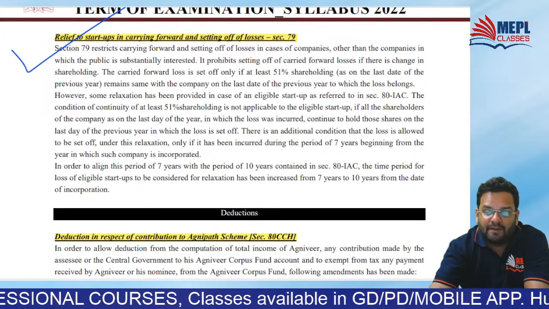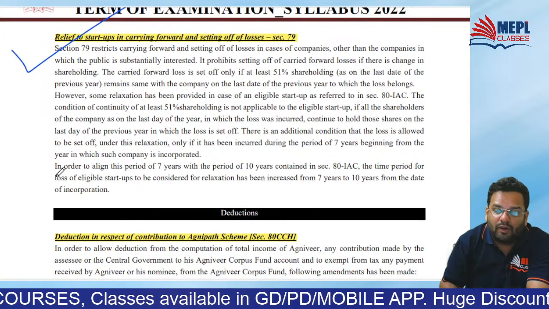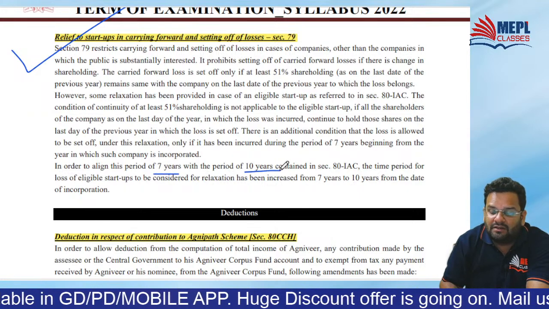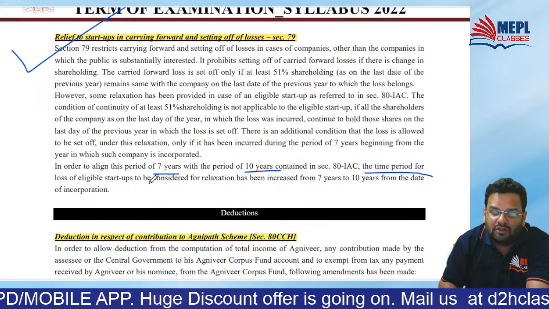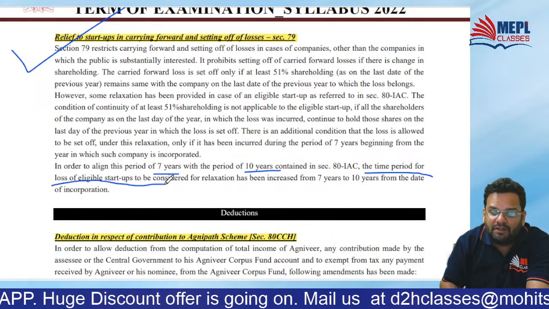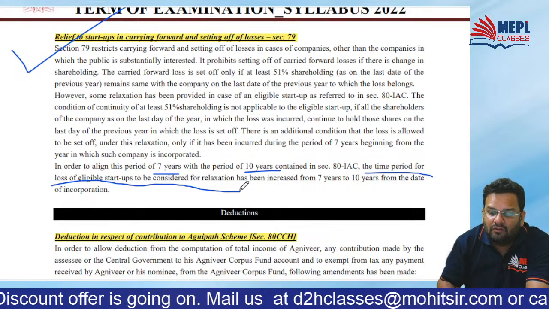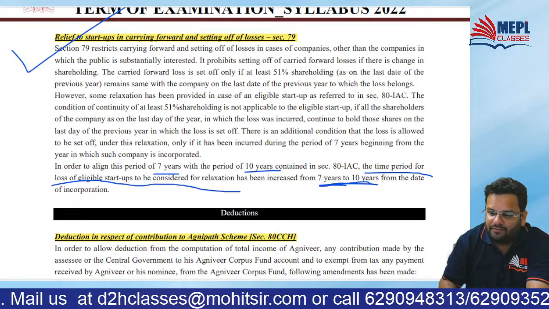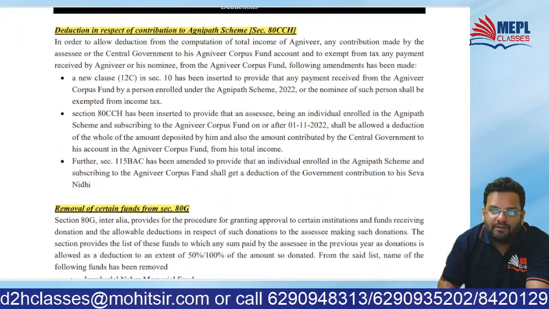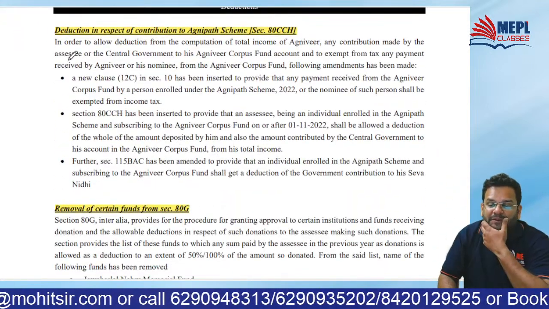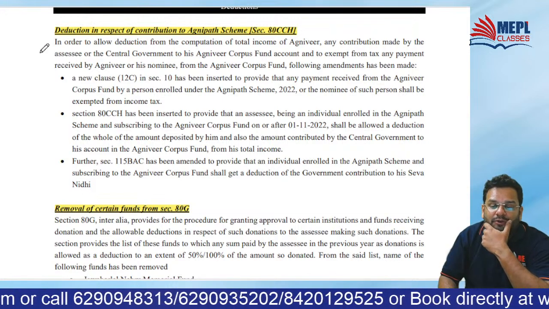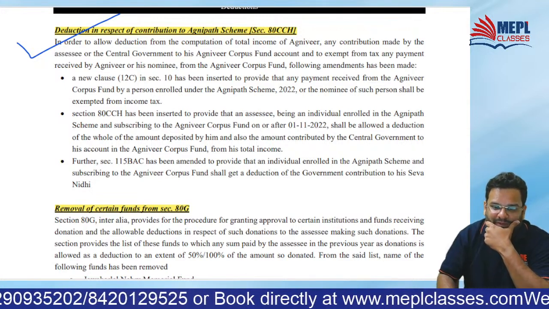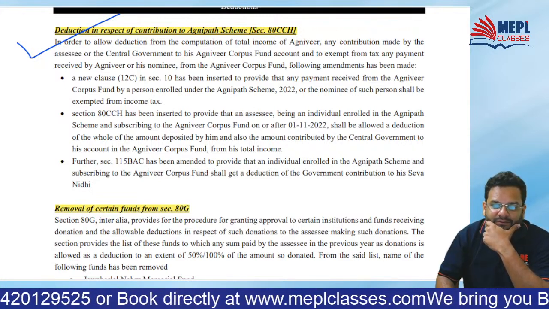Okay, the time span has been increased in order to align this period of 7 years with the period of 10 years. The time period for loss of eligible startups to be considered for relaxation has been increased from 7 years to 10 years. Then in deductions, deduction has been given in respect to contribution to Agnipat scheme.